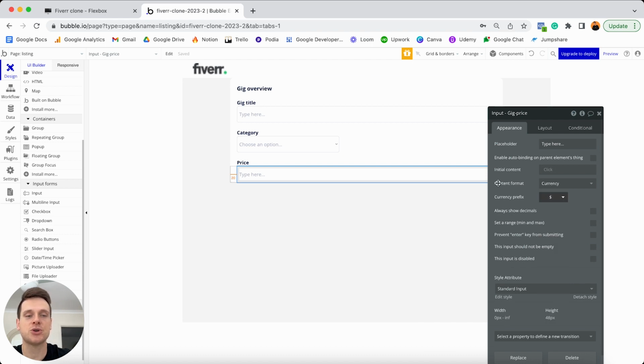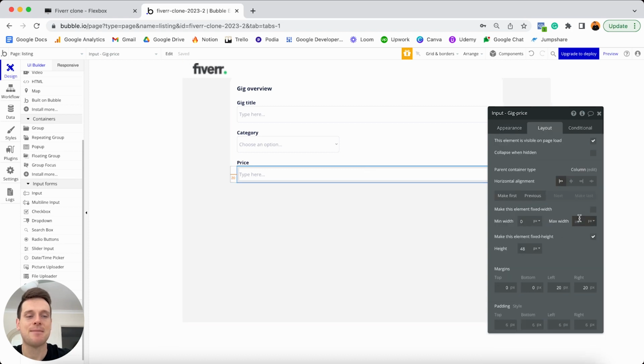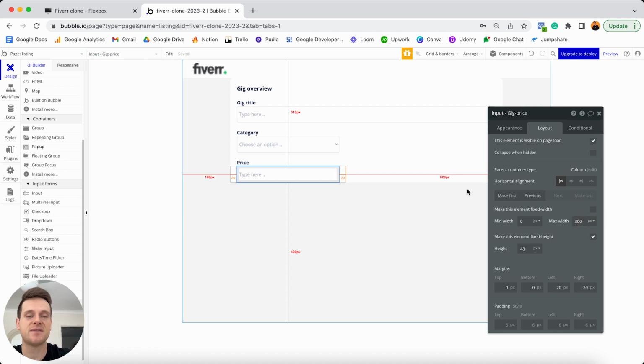Now, when it comes to the responsive settings of this input field, while at this point in time this input field is in fact fully responsive, what I would like to do is jump into my layout tab and set a maximum width on this input field to be 300 pixels. And the reason for that is because when it comes to the price, you don't really need much space. In most cases, you're just going to be adding in up to 3 digits max. So you really don't need a lot of room to work with.